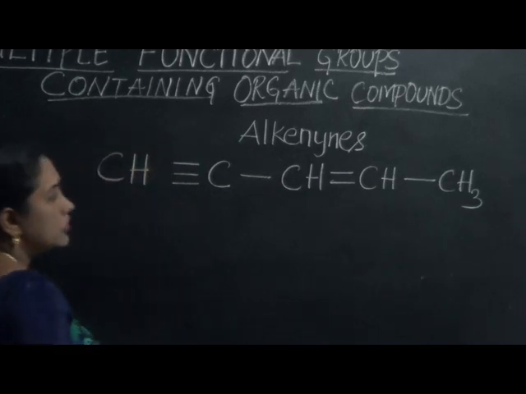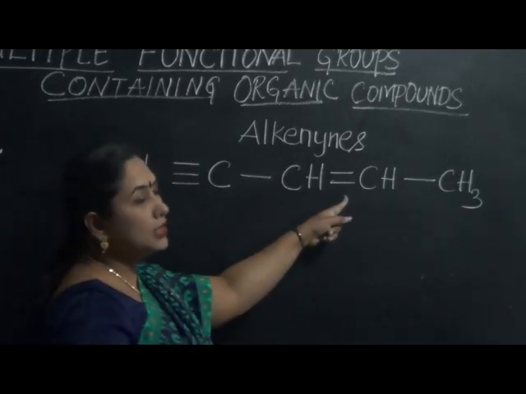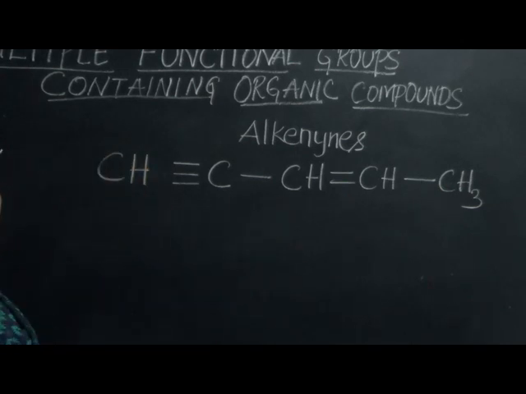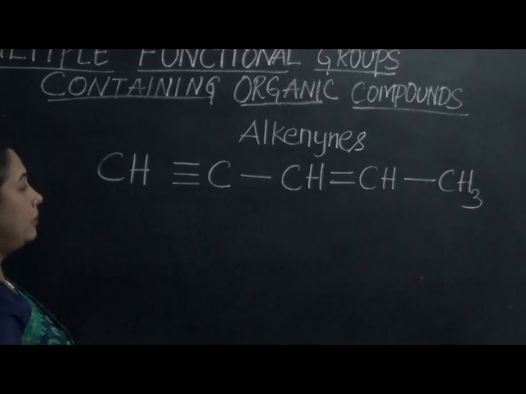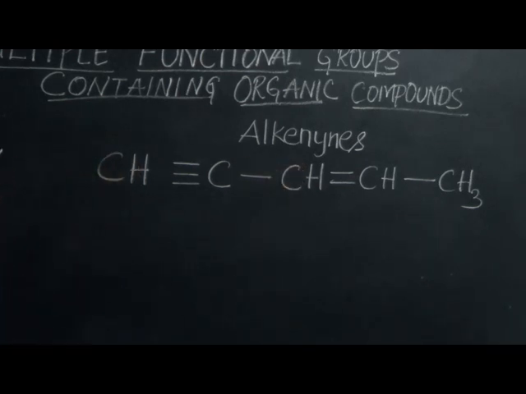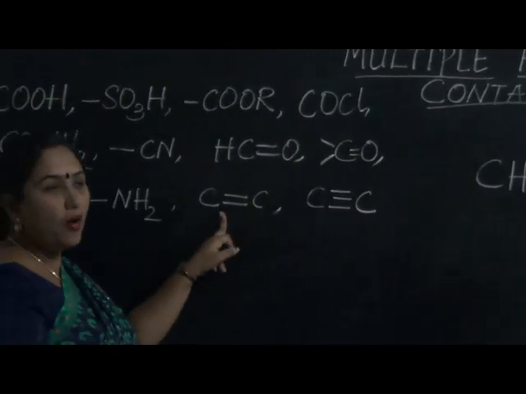Such compounds containing both the triple bond as well as the double bond in the same organic compound are in general referred to as enynes. Now let us check the priority list as I have already told you. First priority should be given for double bond.